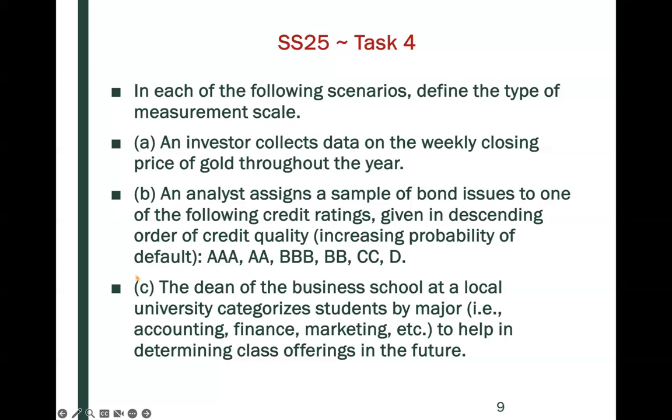Part C. The dean of the business school at a local university categorizes students by major, in other words, accounting, finance, marketing, etc., to help in determining class offerings in the future. So here, the measurement scale would be nominal.